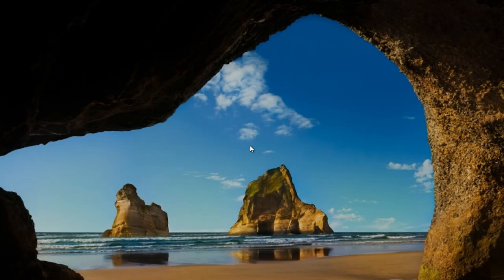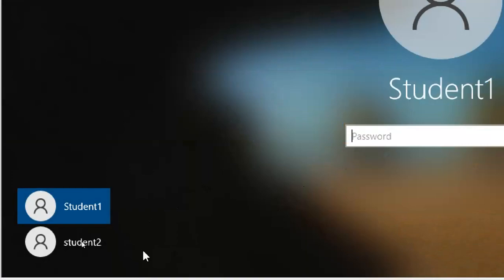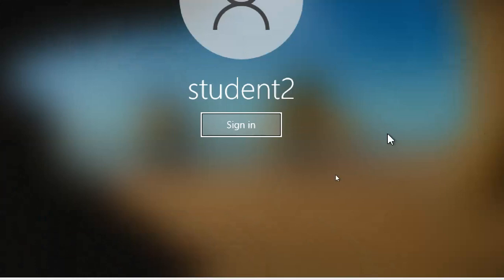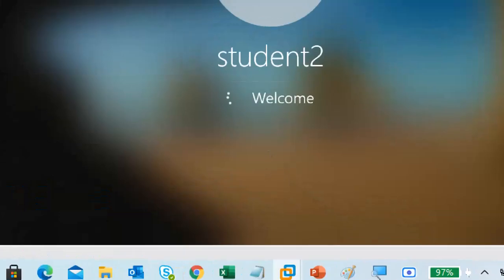Log in with student 2. Guys, normally if you run a process in student 1 and you want to run a process in student 2, you can switch the user also, no problem. Directly you can select it. But when you change the settings for a user, better to sign out and sign in. So I'm signing in to student 2. I click on student 2, sign in.